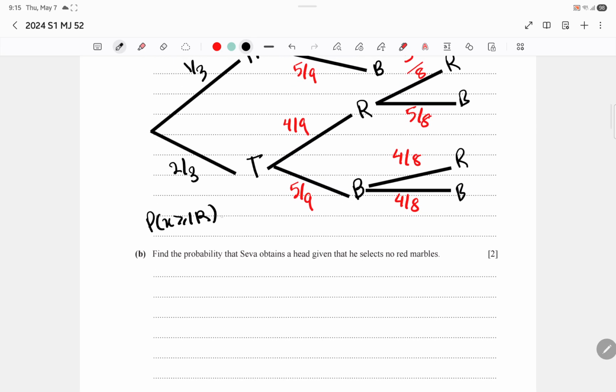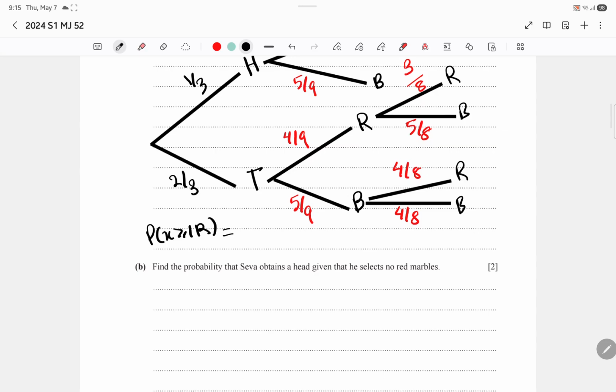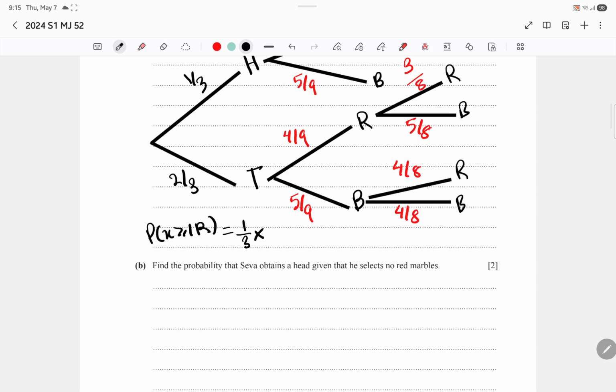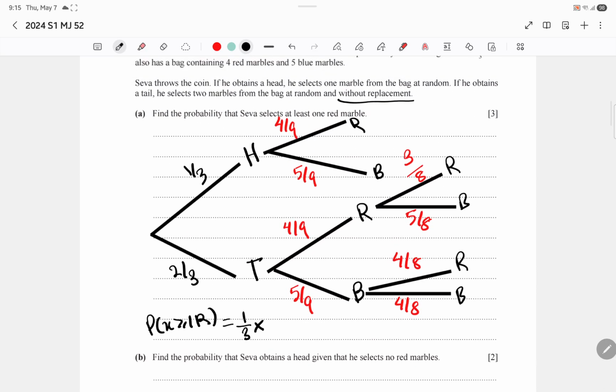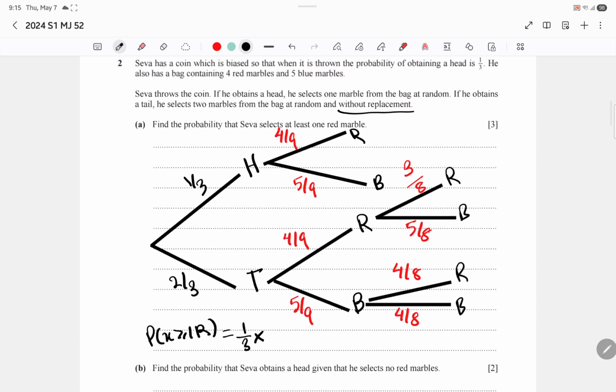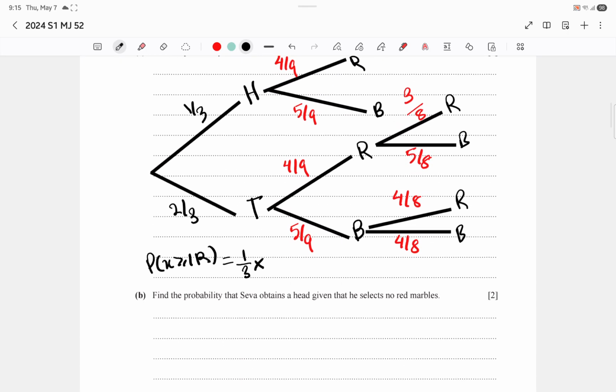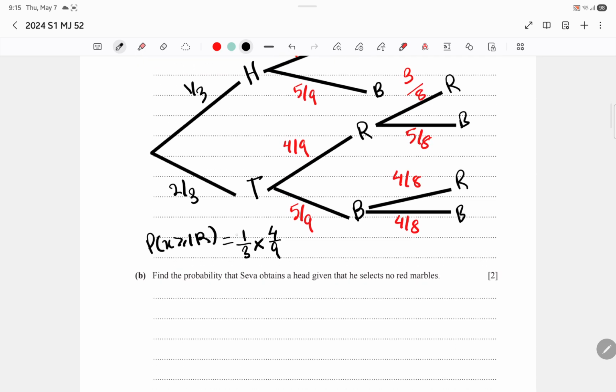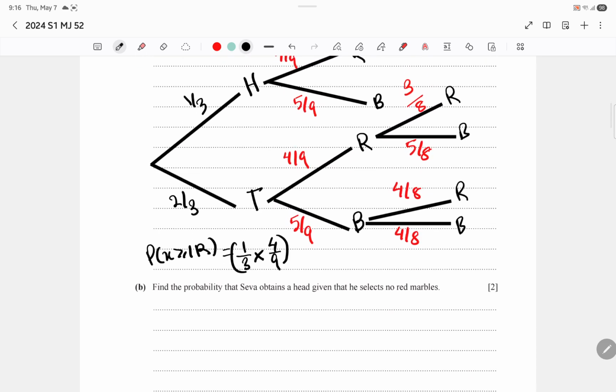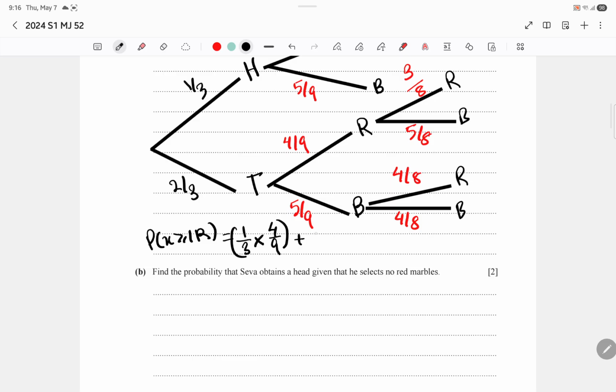So if she chooses only 1 red marble, it can be 1 by 3 into... no, it's a he actually. It's a he, right? Okay, who cares? 4 by 9. It's 1 red. Or if he gets tails first and then red, 4 by 9.